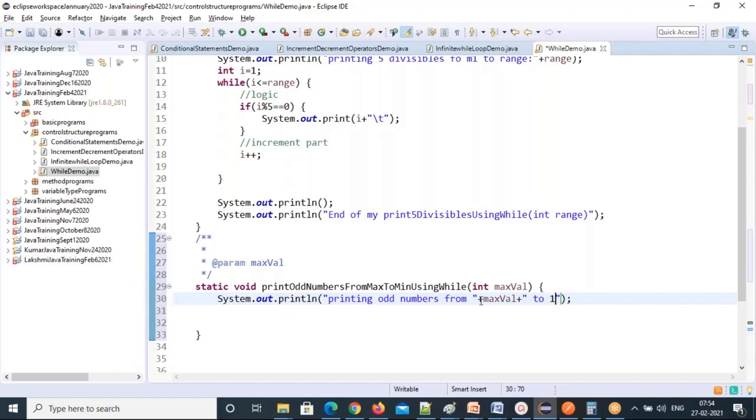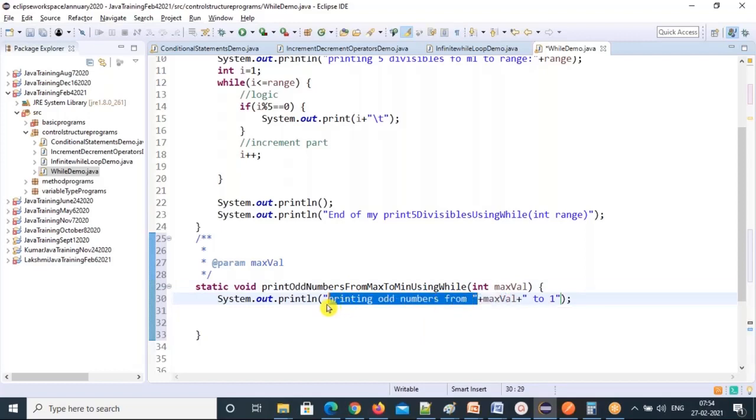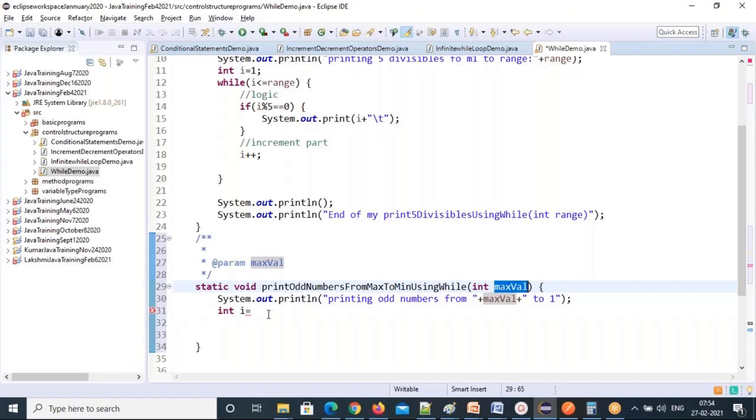See, I'm not hard coding the value here. Whatever value you are giving will come and be placed here. So what I'm doing: this is a string, right? This I want to print as it is. That's why I kept it in double quotes. Plus max value, this one. Okay. And initialize int i equal to max value. Whatever the value you are given, the initialized value should be max. Then while i, in the condition place, what conditional operator do you need to write? Greater than or equal to 1. The lowest value is 1. Till 1 I need to print.